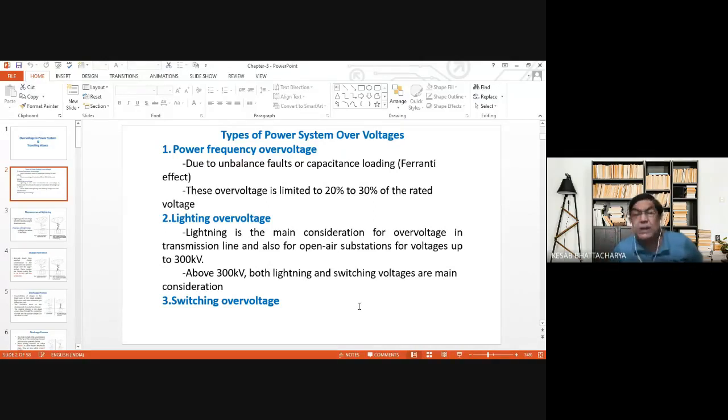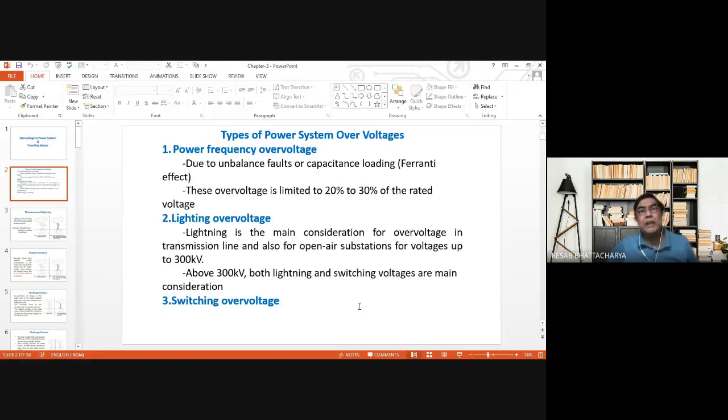Now, the second one is lightning overvoltage. Lightning actually is the main consideration for overvoltage in transmission lines and also in the case of open air substations for voltages up to 300 kV. For operating voltages up to 300 kV, lightning overvoltage is the main consideration, and considering the magnitude of the lightning overvoltage which may appear here, adequate insulation is provided.